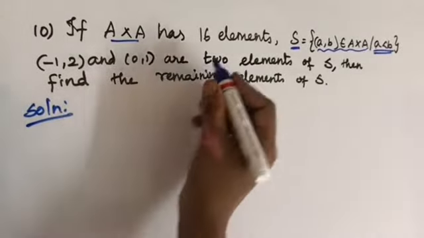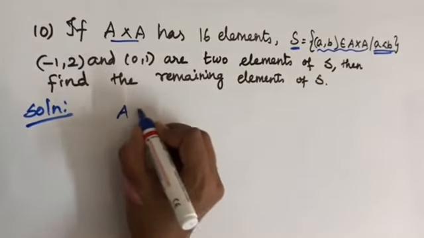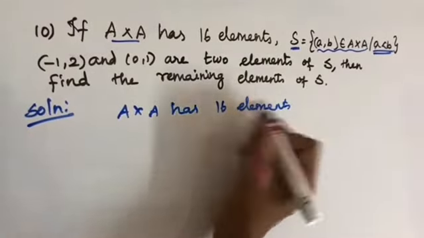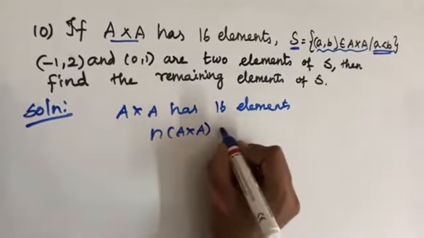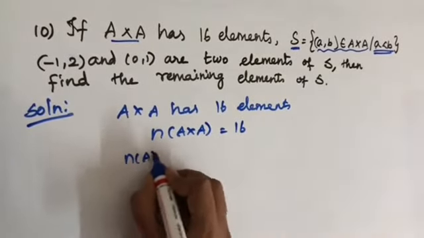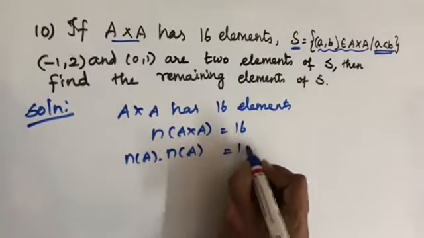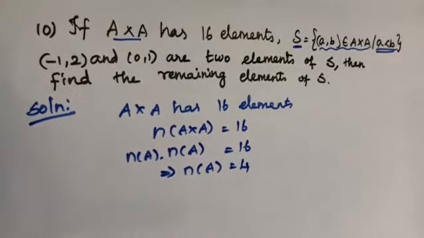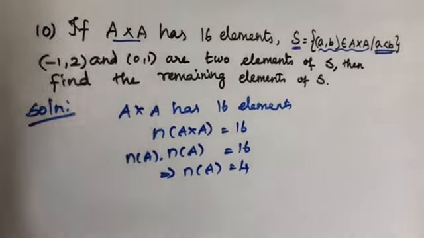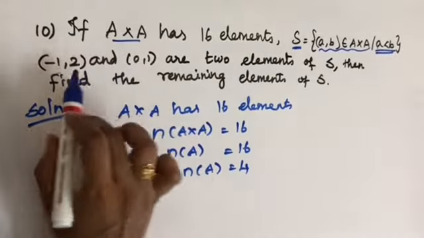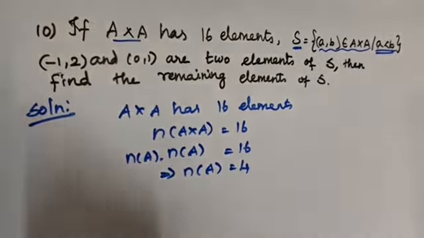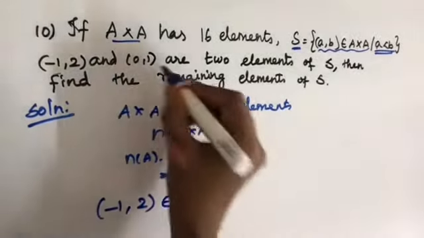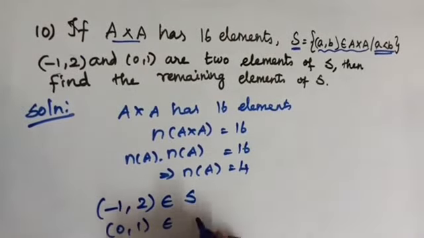If A cross A has 16 elements, n of A cross A is equal to 16. So n of A into n of A is equal to 16. That implies n of A is equal to 4. That means the number of elements in the set A must be 4. Here it's given that (-1, 2) and (0, 1) are two elements of S. That implies (-1, 2) belongs to S and (0, 1) also belongs to S.